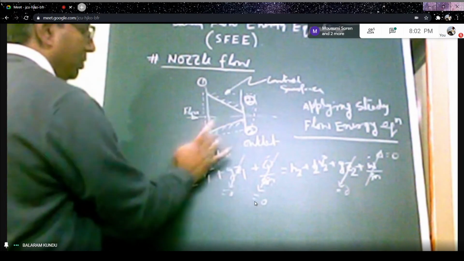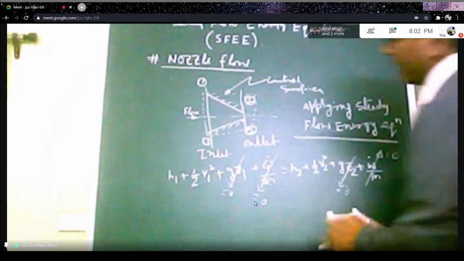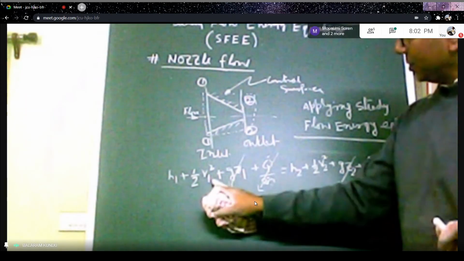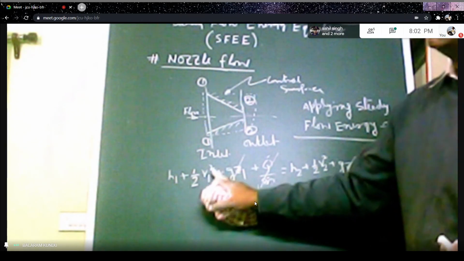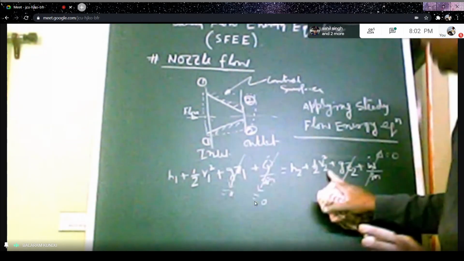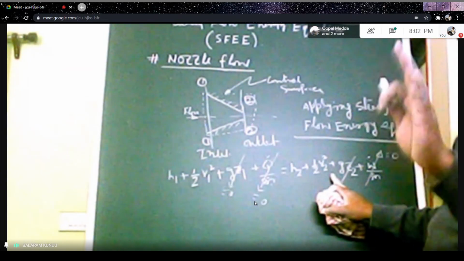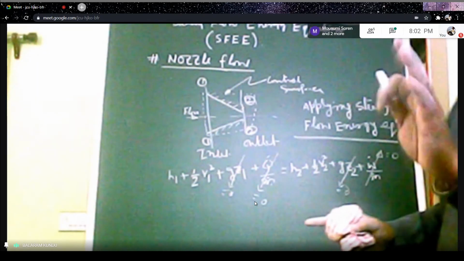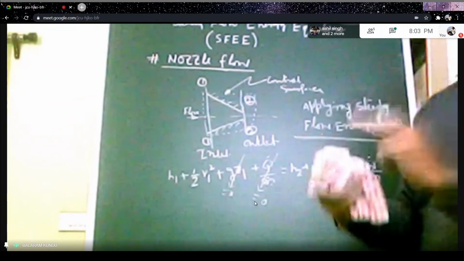So V1 is much smaller than V2, and we can neglect this term. In most cases we generally neglect the inlet velocity V1. If V1 is not given in your problem, you can assume V1 equals 0, because V1 is very small compared to V2.